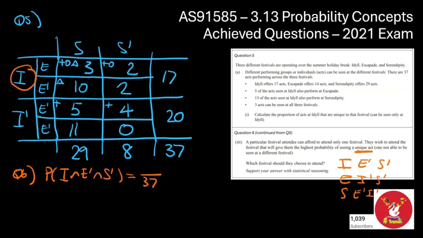So we have I, not E, and not S. So it's going to be this 2 over here. So the probability of I only is going to be 2 out of 37, which is 0.0541. So about 5%.